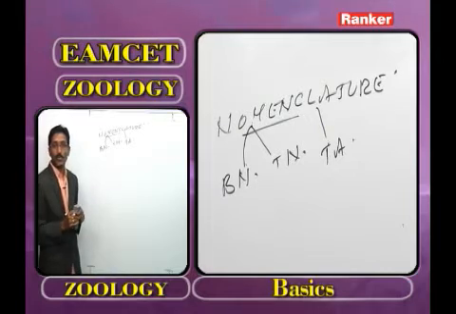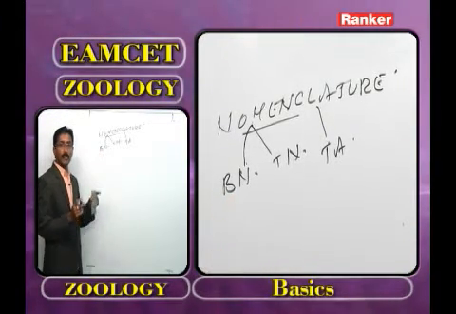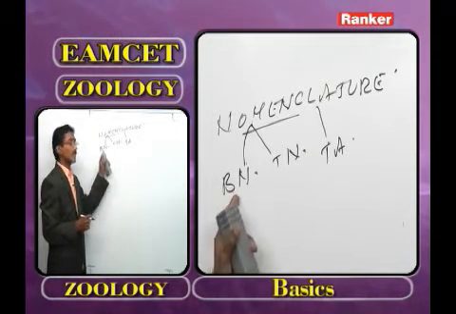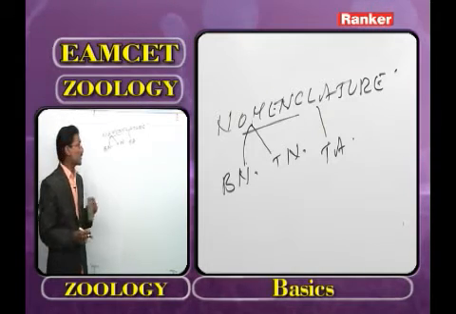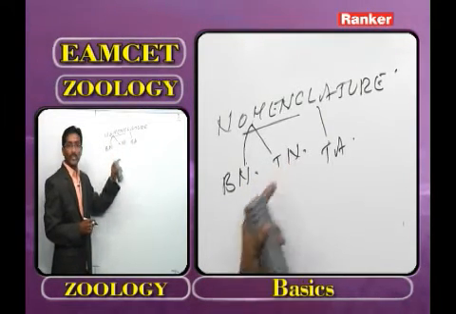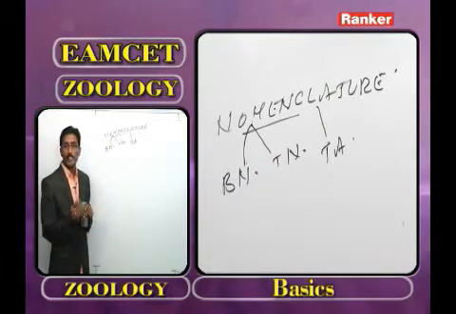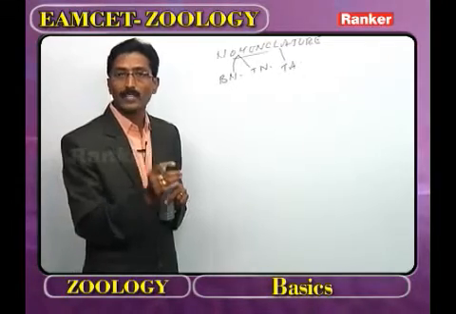Now, what is the question under the EAMCET? Binomial nomenclature. Under binomial nomenclature, only two Latin words are present, hence it is called binomial. In binomial nomenclature, one is the genus and the second is the species. The extension of binomial nomenclature is the trinomial nomenclature. In trinomial nomenclature, three Latin words are present: genus, species, and subspecies.